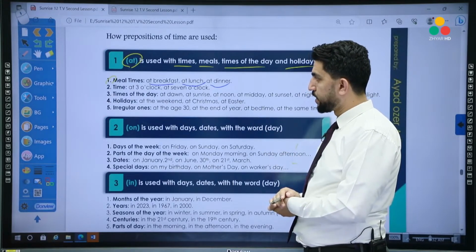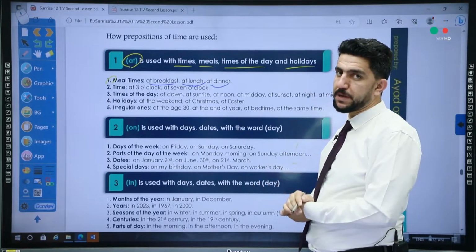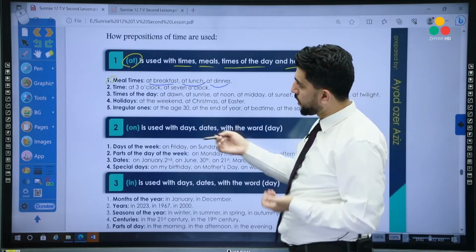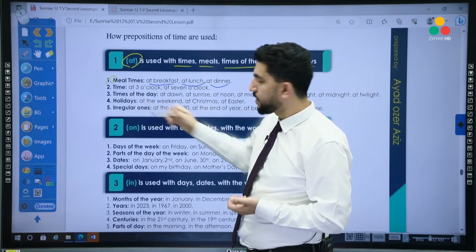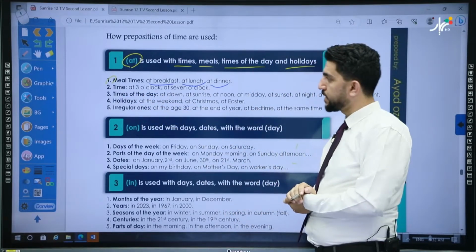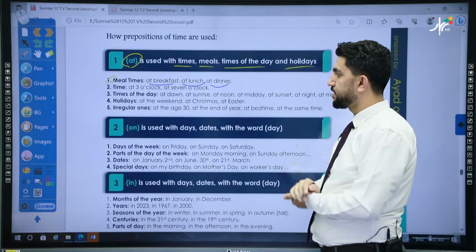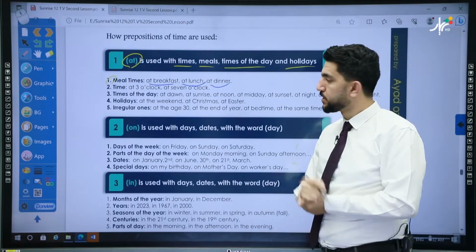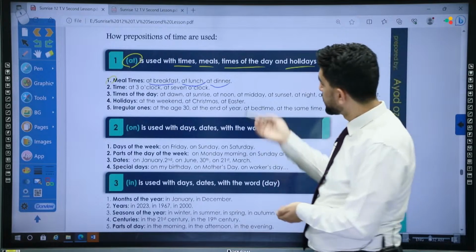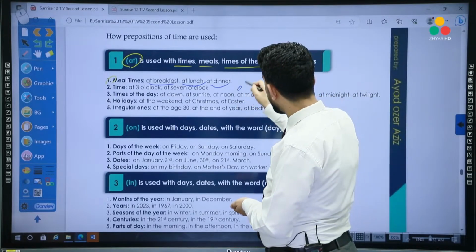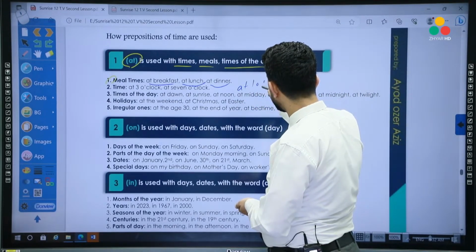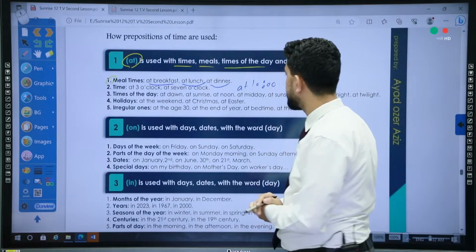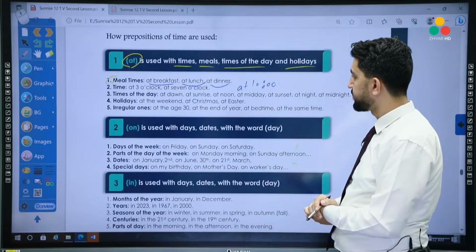So, for example, we can say, I usually read the newspaper at breakfast. And then for time, we use at as well. So, for example, at 3 o'clock, 7 o'clock, 2 o'clock, 9 o'clock. In this case, we use at. Even without a clock, we can say at 10, which would be correct as well.